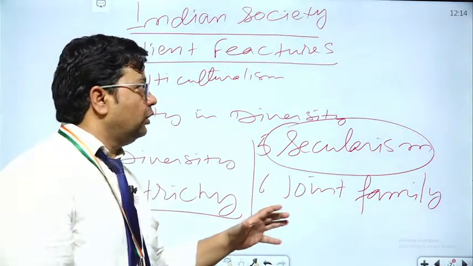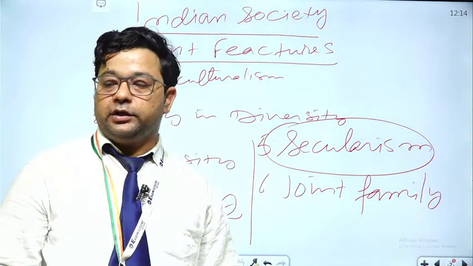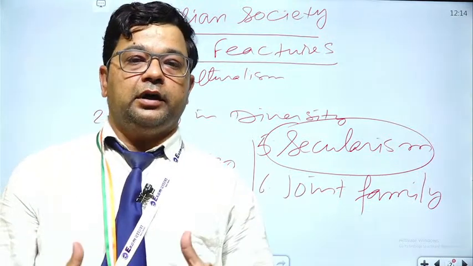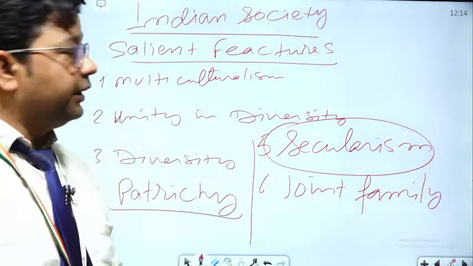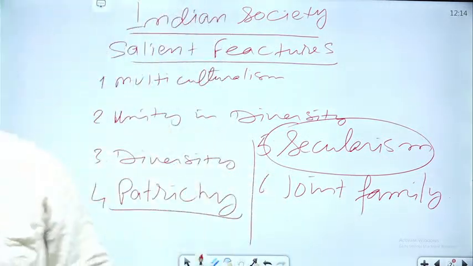So this is all from the salient features of Indian society. Is it clear? I hope you got the concept clear regarding the salient features of Indian society.